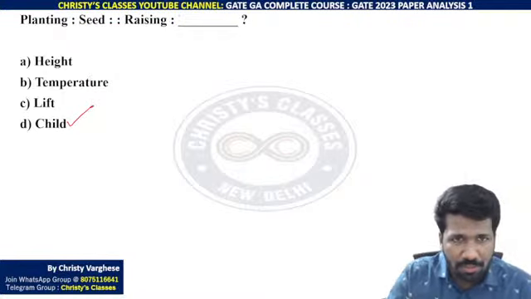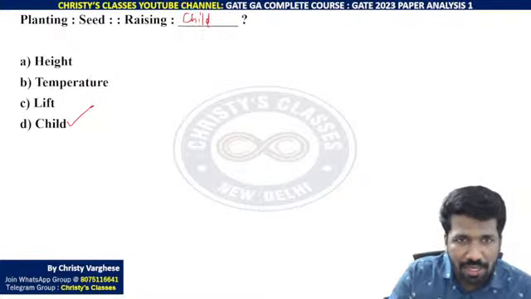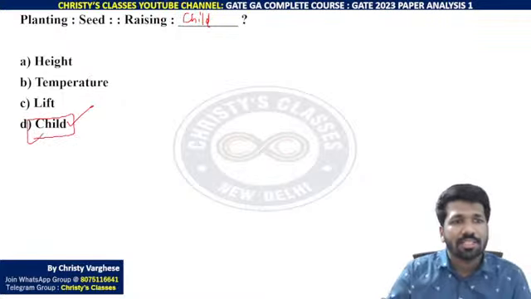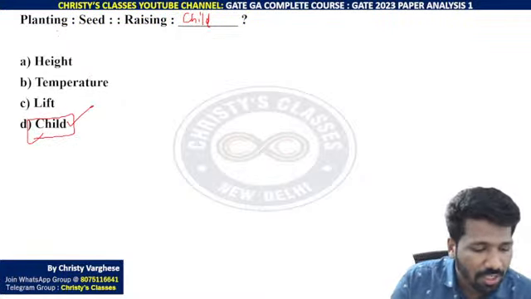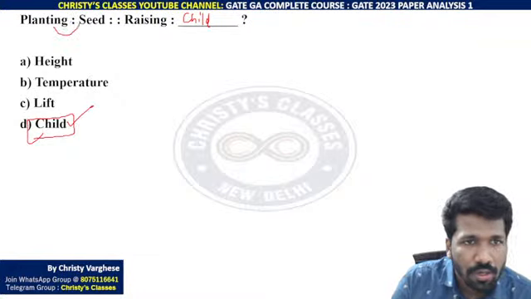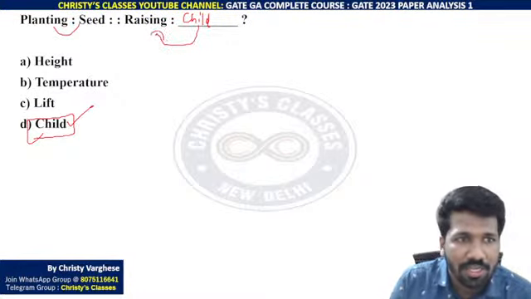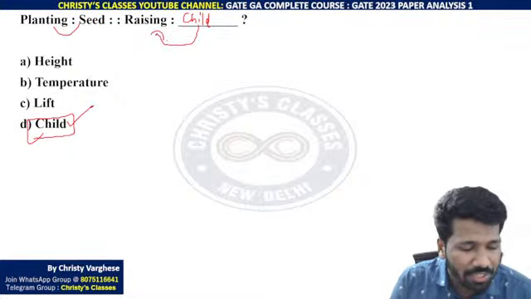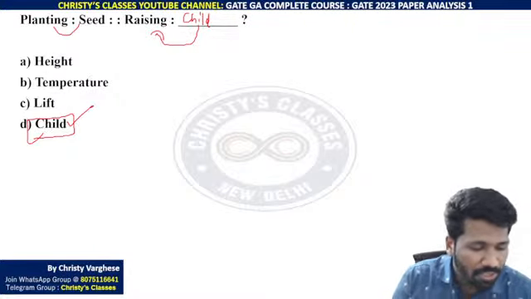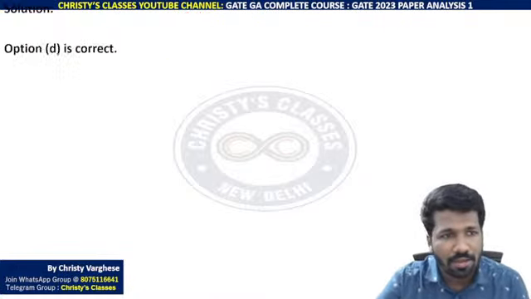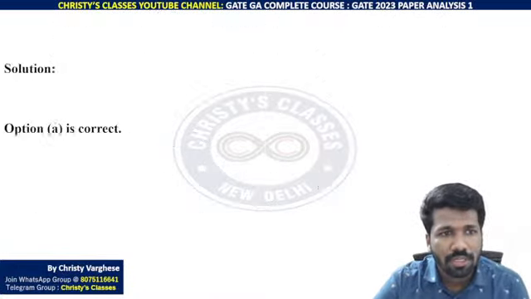Again, memory based wordings. So if this is the exact question, the best choice will be child itself. Like a seed is planted and grown, and a child is raised, raising a child. Planting a seed, raising a child. So option D is the better choice. Is this clear to everyone? Please respond how option D is the answer.